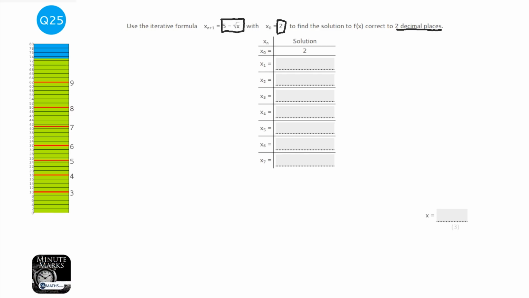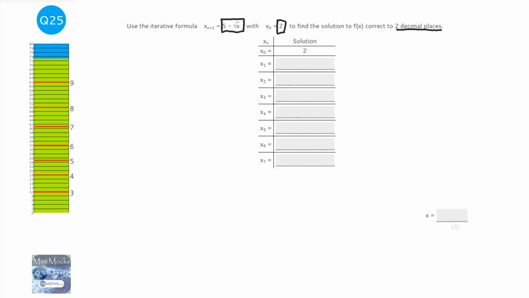the starting number. And in my calculator, I'm going to type in 5 minus, well, actually, no, I'm not. I'm going to press 2 and then equals. And the reason for that is it tells my calculator to use 2 if I use the answer button. Next thing I'm going to do is type in 5 minus square root answer. Now, when I press equals, the calculator will remember that the 2 is the answer and use a 2 here. Now, you might think that's a lot of effort just when I could have pressed a 2. But you'll see what the benefits are after this first run.